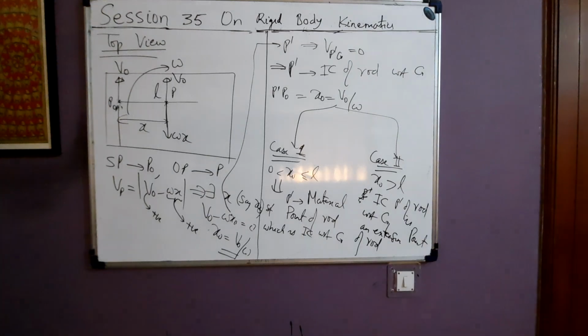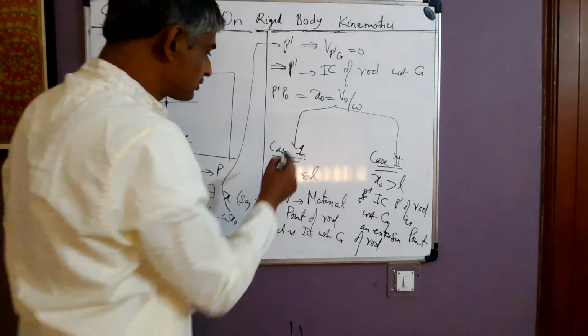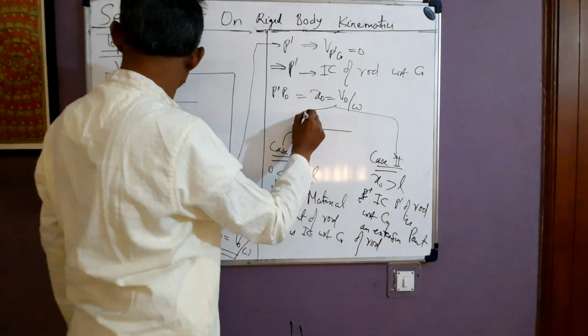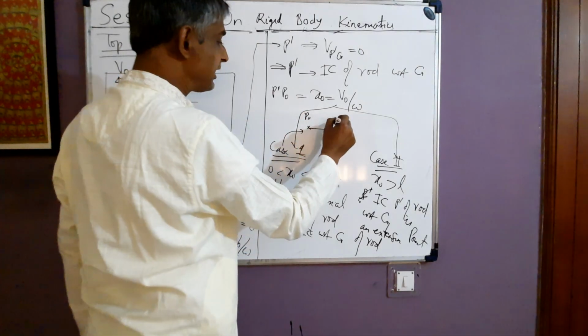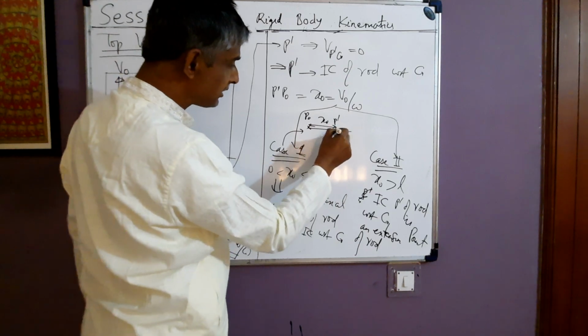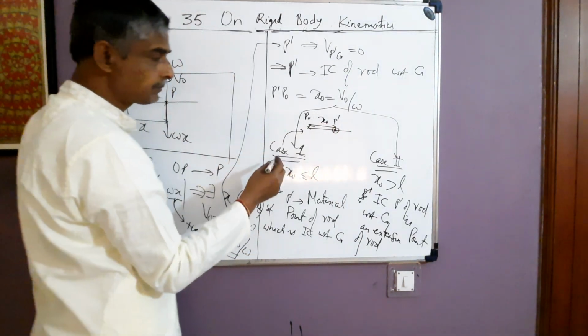Alright, fine. So in both the cases, I draw the diagram. See, in case 1, the diagram just after hitting will be something like this. This is P naught. This P dash is the IC. This distance is x naught, less than L. So the body is turning about this IC. This is IC in case 1.